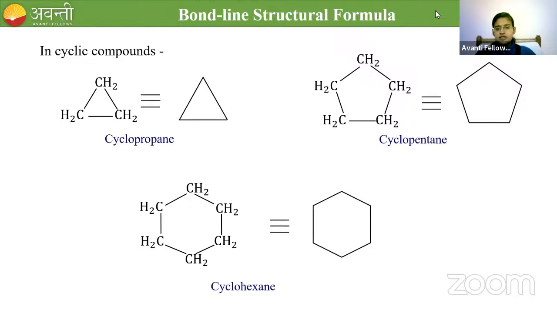If there is any heteroatom attached, suppose I have chlorine here, I have to draw the cycle like this and denote the chlorine. You cannot leave chlorine as such. You have to mention it because it is a heteroatom.